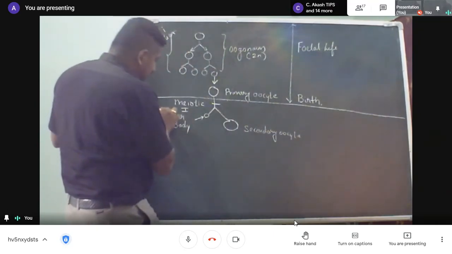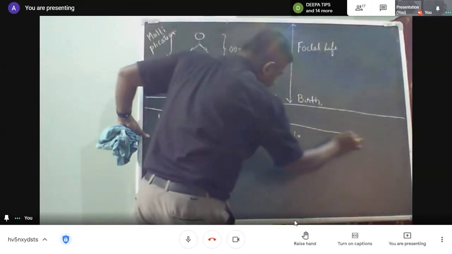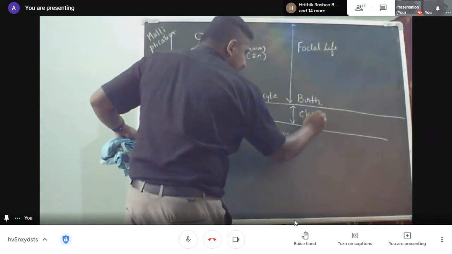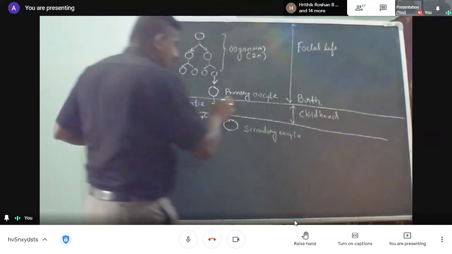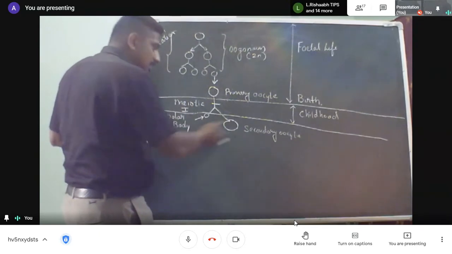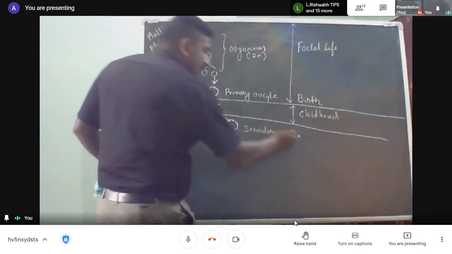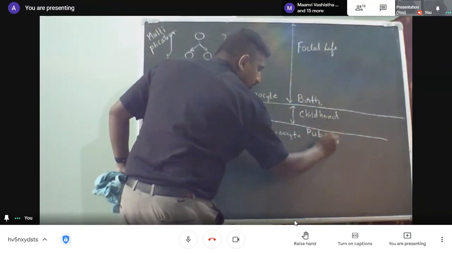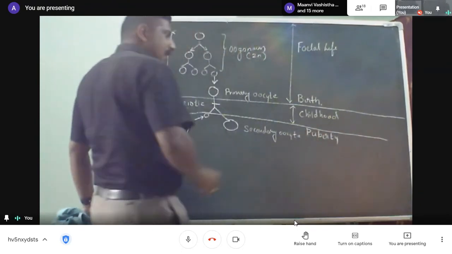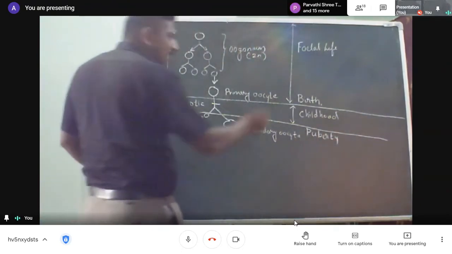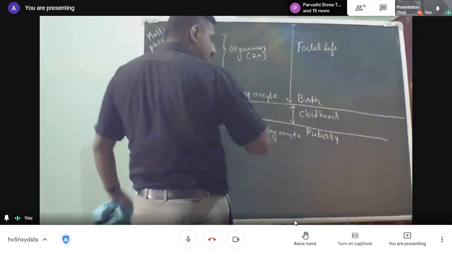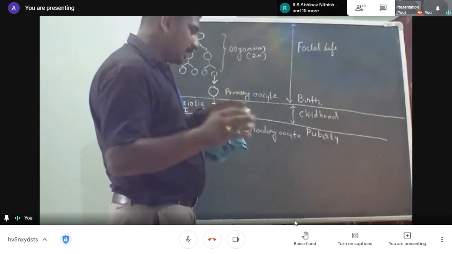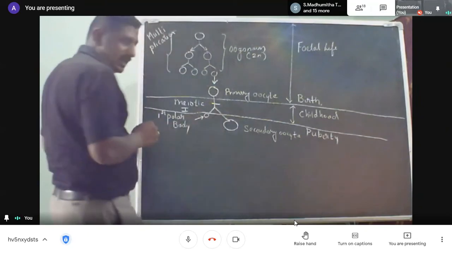All these events that I have mentioned here occur in childhood. Why, sir? Only arrow marks are there. Meiotic division is there, sir. Why is the secondary oocyte not formed? The secondary oocyte is released only during puberty. The girl may be the age of 13 or 14 when she attains puberty. So only at puberty is the secondary oocyte released.